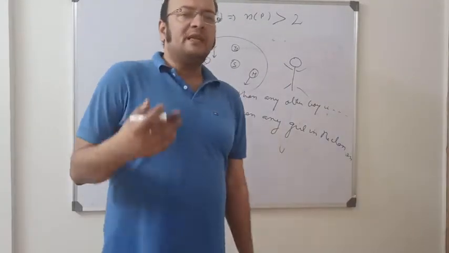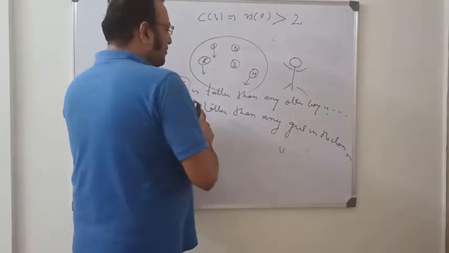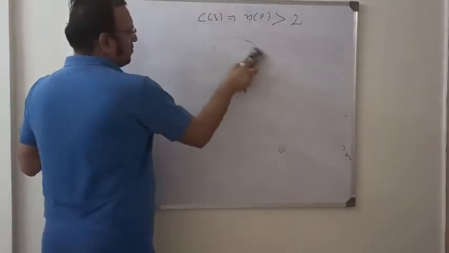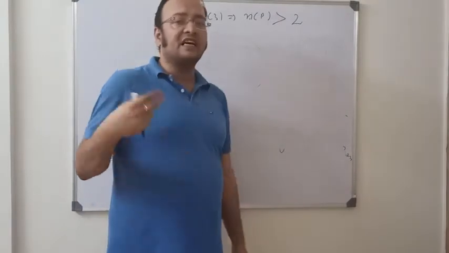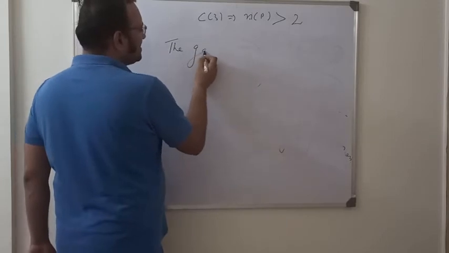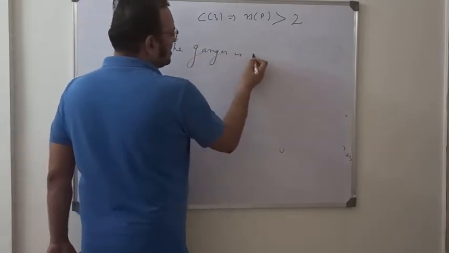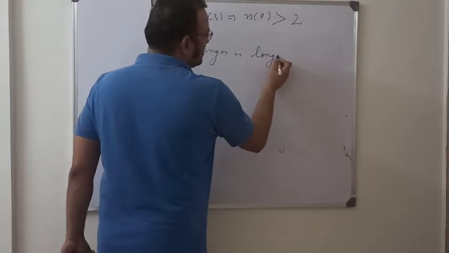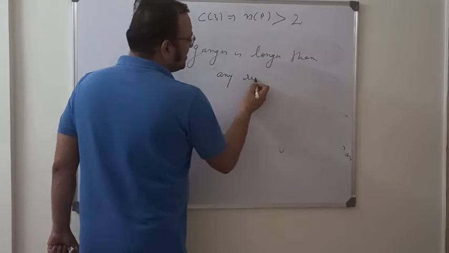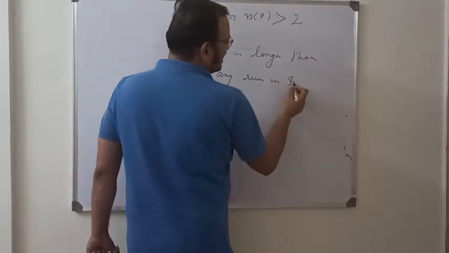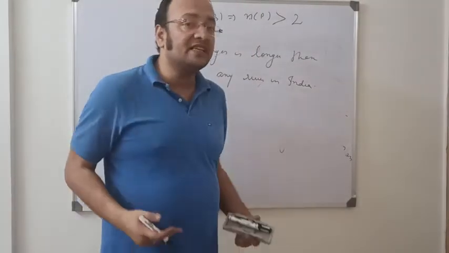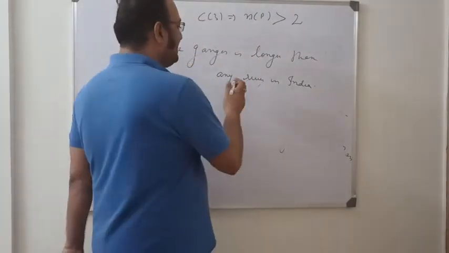So there are many more examples related to this. I'll give you some more examples. You must have heard about the river Ganga, the Ganges. The Ganges is longer than any river in India. This is wrong because it cannot be longer than itself. So we have to write any other river in India.